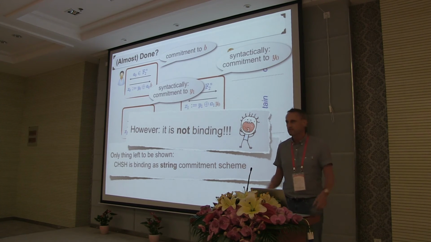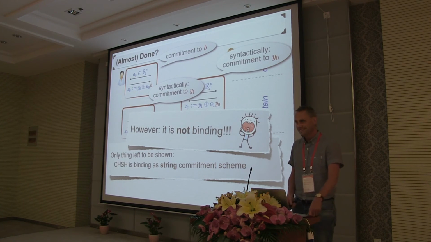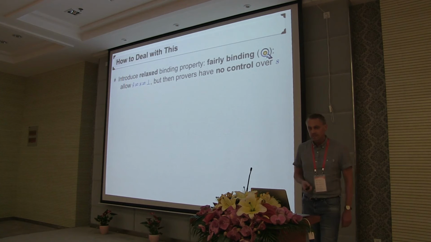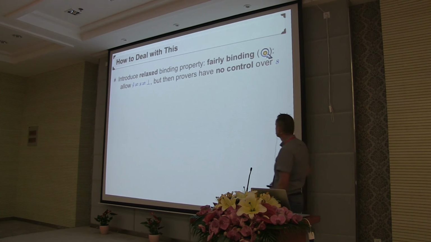But of course, I wouldn't have gone through all the exercise to tell you what we've done so far if you weren't able to solve this. The way to deal with it is that we introduce more notions for the binding property, in other words, we consider some relaxed notion for the binding property.